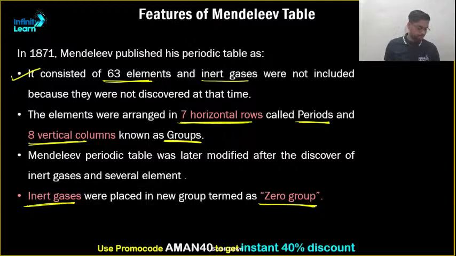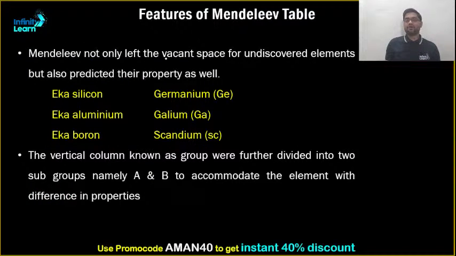Clear? Next, Mendeleev not only left vacant spaces for undiscovered elements, but also predicted their properties as well. Like he said that Eka silicon will have the property of germanium. They both are semiconductors. Eka aluminium will have the property of gallium, belonging to the same group, and Eka boron as scandium. Clear? The vertical columns known as groups were further divided into 2 subgroups, namely A and B, to accommodate the elements with different properties.